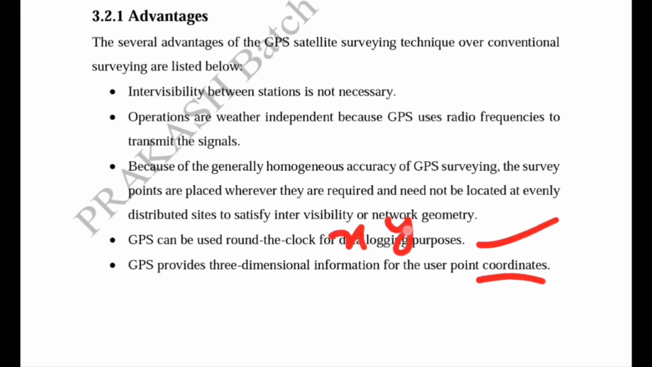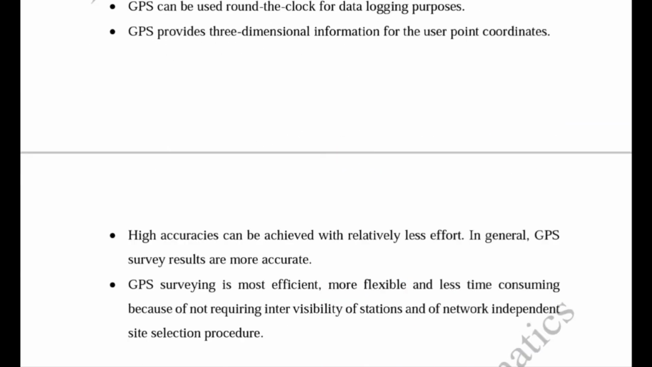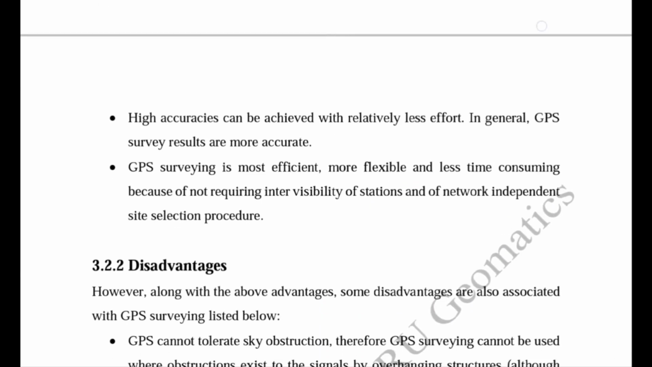Means we can easily find out the XYZ information from the GPS receiver. So other advantages are high accuracy. This is very important. High accuracy can be achieved with relatively less effort. Means in the GPS surveying technique, it provides us very accurate and precise location information compared to other conventional methods, and it